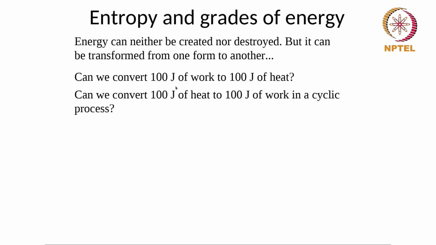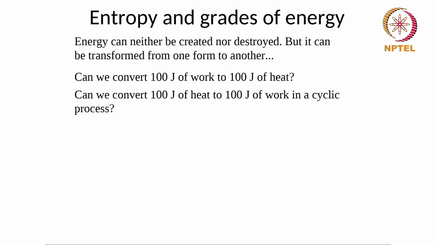But the reverse question is possibly more of interest. Can we convert 100 joules of heat to 100 joules of work in a cyclic process? The first one we can do in a cyclic process, we can convert work to heat. If you have, for example, a resistance heater or something like that, you can make sure that it converts it and then it comes back to its original temperature. We can do that. But can we do the reverse?